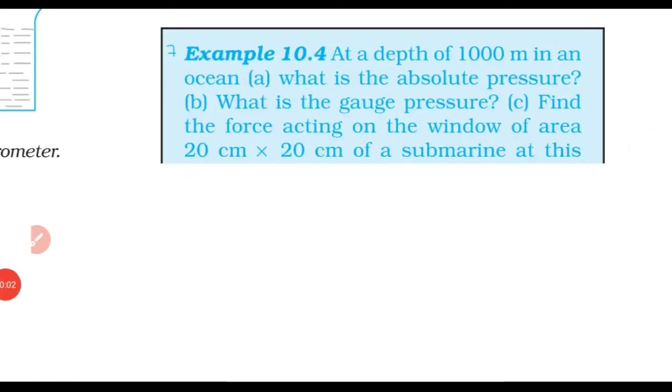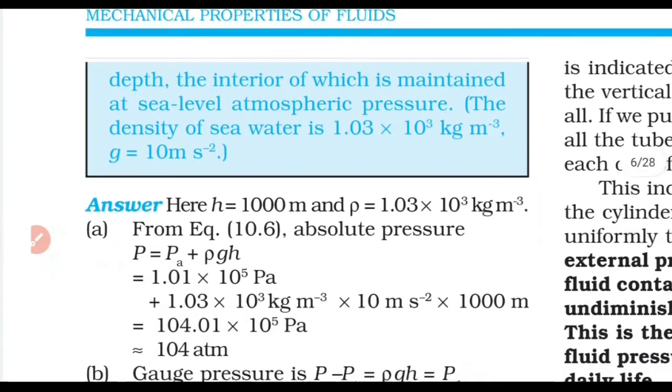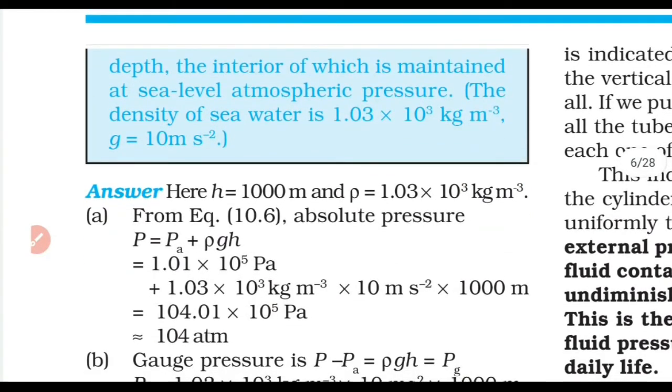Now example 10.4. At a depth of 1000 meter in an ocean, what is the absolute pressure? What is the gauge pressure? And find the force acting on the window of area 20 centimeter by 20 centimeter of a submarine at this depth, the interior of which is maintained at sea level atmospheric pressure. The density of the sea water is 1.03 × 10^3 kilogram per meter cube.